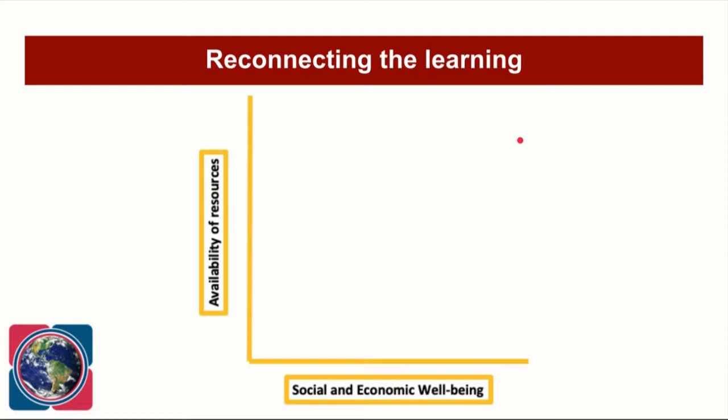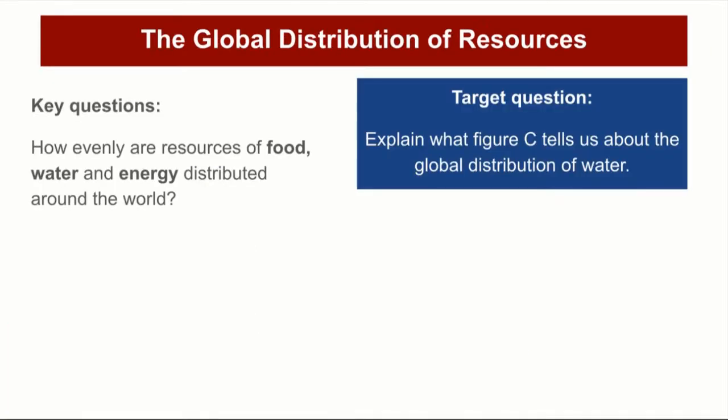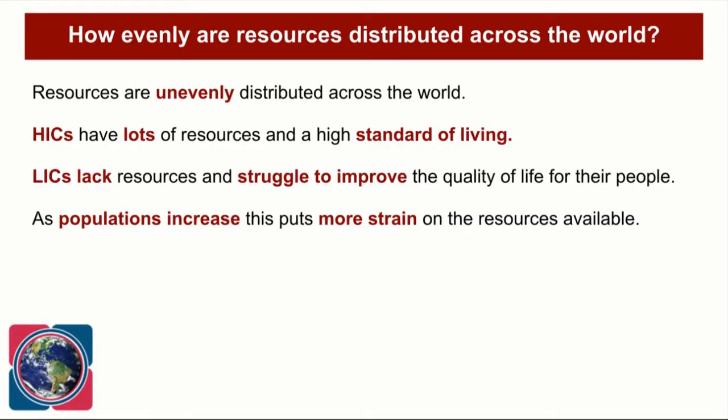Now, we're going to see if that's true today, because we're going to start to look at something which is called the global distribution of resources. So we're going to look at the areas around the world where we would find lots of energy, lots of water, and lots of food. And then we're going to flip it around and look at the areas around the world where we don't expect to find lots of food, lots of energy, or lots of water. So what we're going to look at today is the global distribution of resources. And there's just one key question that I want us to focus on. It says, how evenly are resources of food, water, and energy distributed around the world?